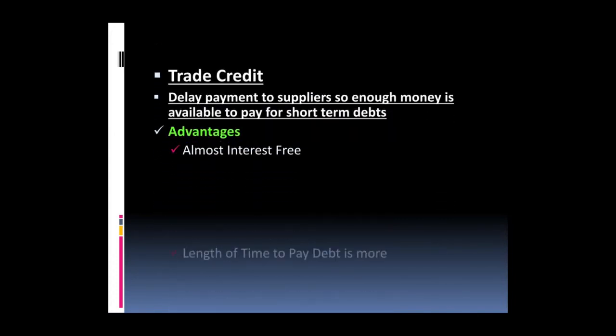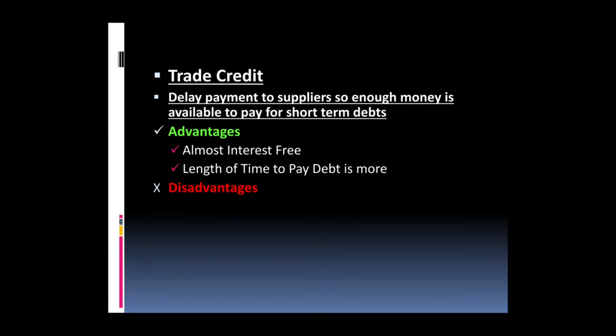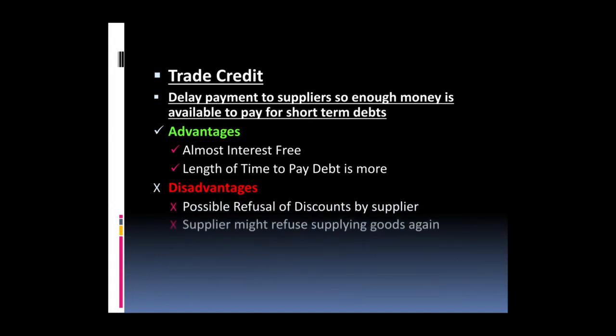Trade credit is very simple. Trade credit simply is delaying the payment to suppliers. So you don't have money now, to have enough money available to pay your short term. That's, you just delay payment to suppliers. So this is what you do. The good thing that you can have money now, you can use it now, right?